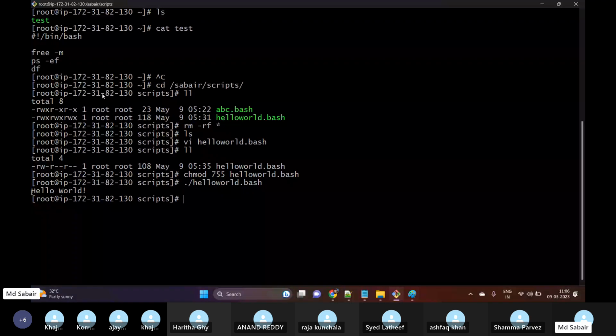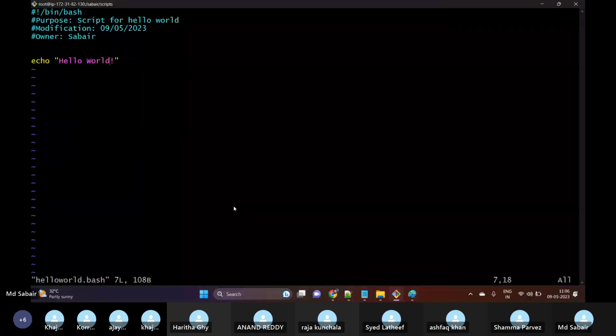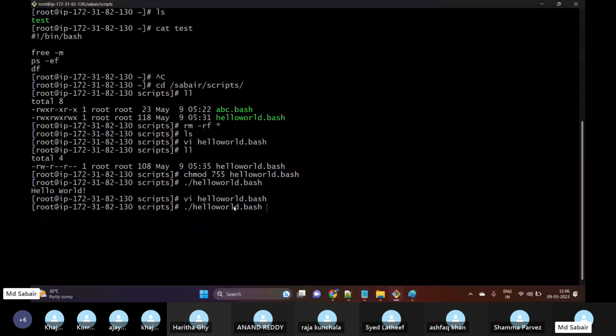But here, if you see, the output is very congested. We have executed it here and there is no spacing, so I want to make it look somewhat clearer. So what I can do is vi hello, and then I can add one more line, echo empty. And here also I can add one more line, that is echo. Okay, now let me try to execute. Here we can see two spaces are available. So this is our output. So we have created our first script for now.